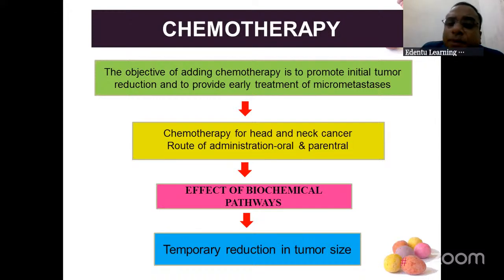So this chemotherapy for head and neck cancers, you can give oral or parenteral routes. Then once you give these medicines or chemicals, these chemicals will go inside your body. There are cancer cells, there are normal cells. So the biochemical pathway is being affected in that patient. And all the tumor cells are attacked, they become dead, and tumor cells reduce in size. So this is the basic concept of chemotherapy. You can take a screenshot and you can write this.